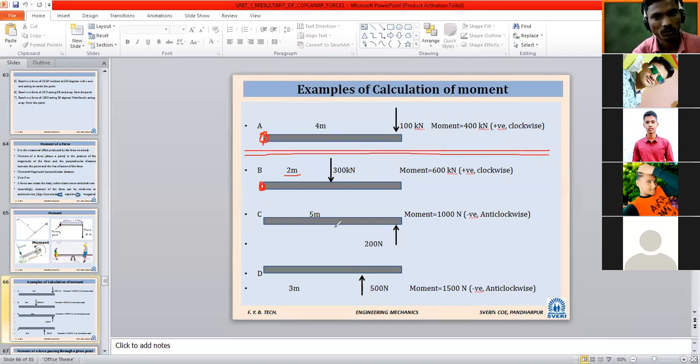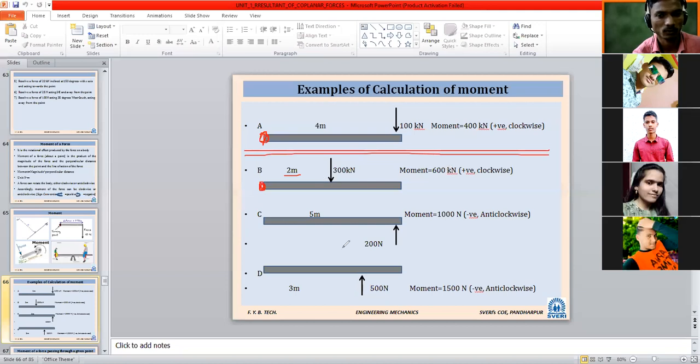Once this particular force is applied, it will generate a moment in the clockwise direction. That's why whatever moment is generated, it will be positive, likewise in the second case. What about